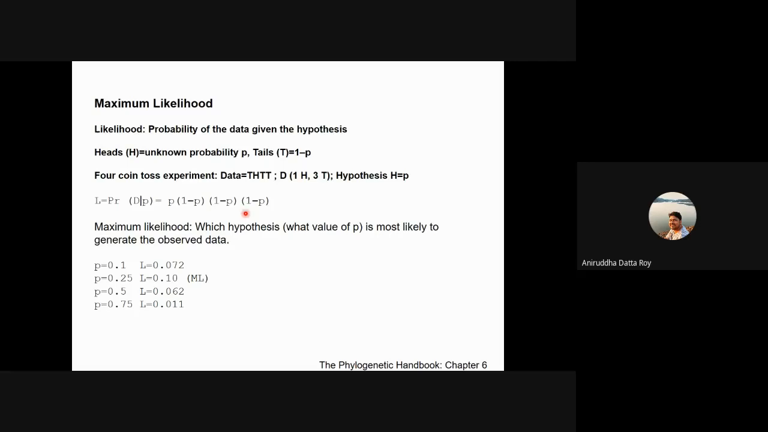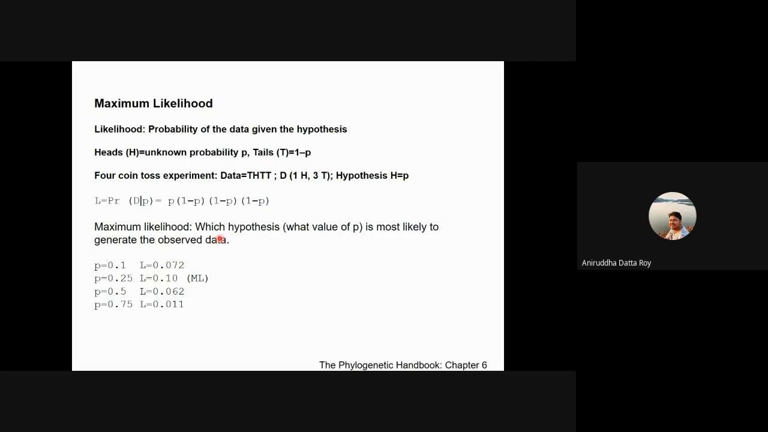So we can start off with a very, very low number. Let's start off with a P of 0.1, right? So if you put 0.1 here, that will be 0.1 times 0.9 times 0.9 times 0.9, right? So that will give you a likelihood of 0.072. I hope that's clear. Okay. So we say the likelihood value is 0.072.